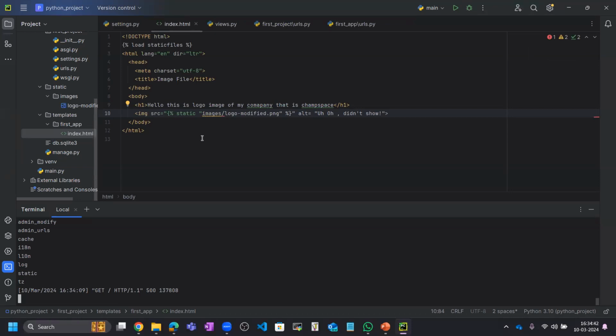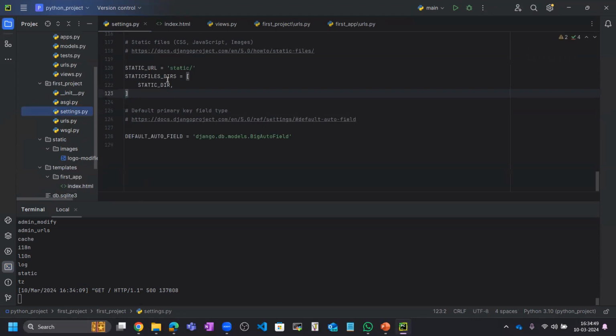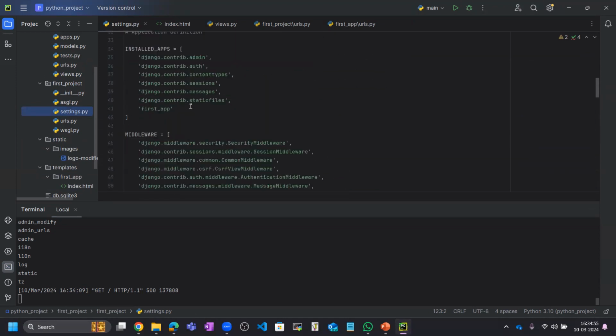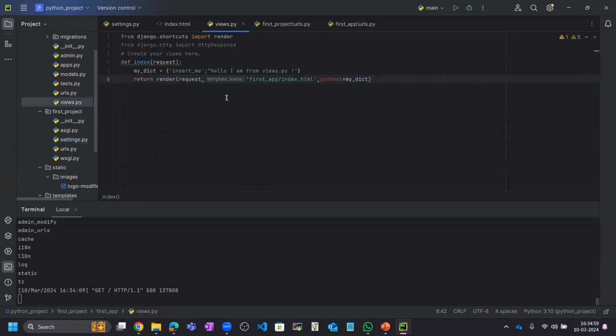But static files we already registered in the settings.py, static files directory, static dir, and inside the views we have given this index.html.